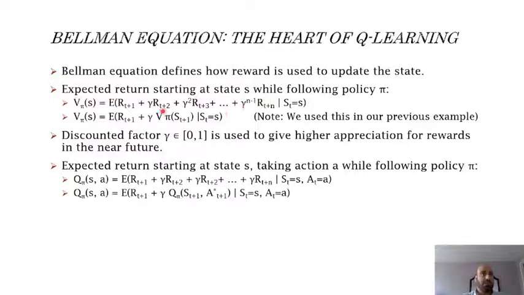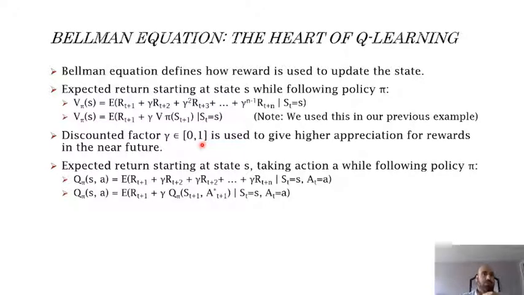This function could basically be summarized to something like this, which is exactly identical, and this is basically exactly what we have used in our previous example, except that gamma was 1 in our case. So the transition reward that we got from moving to the next state, which in our case was -1, plus the value of the state that we had, which was -1, gives us -2, as we saw in our example. So again, the discount factor gamma is a value between 0 and 1.